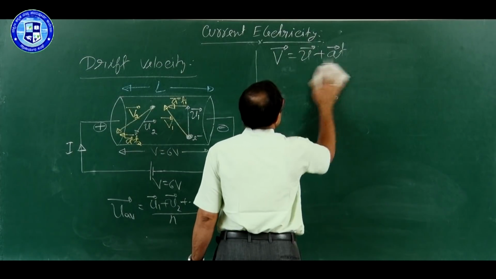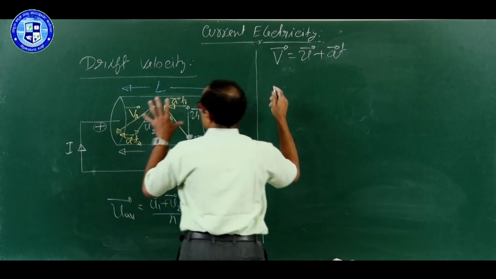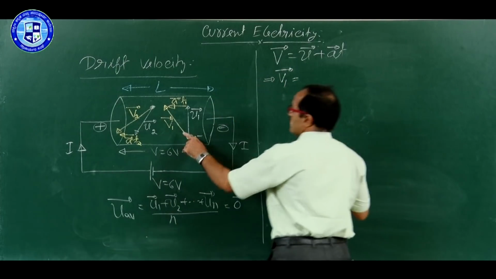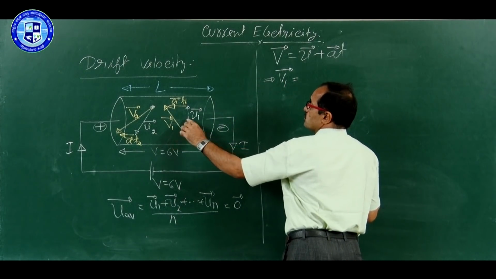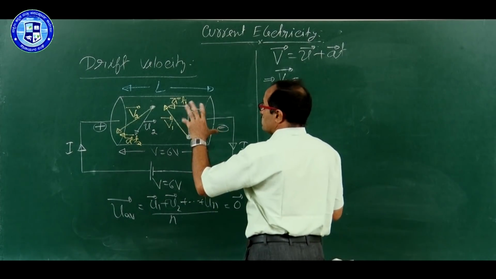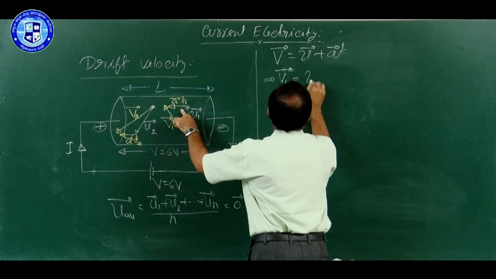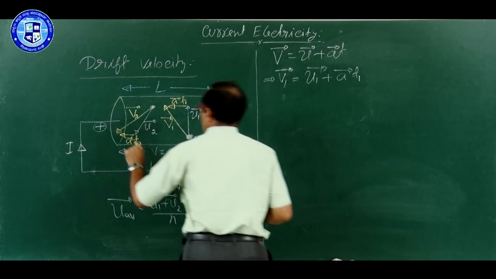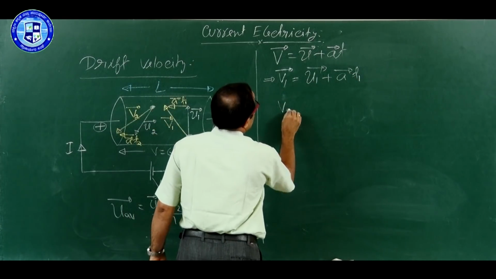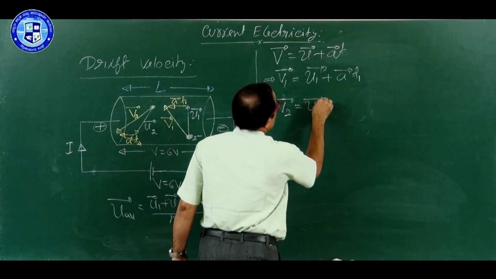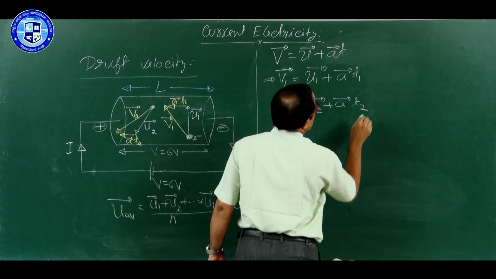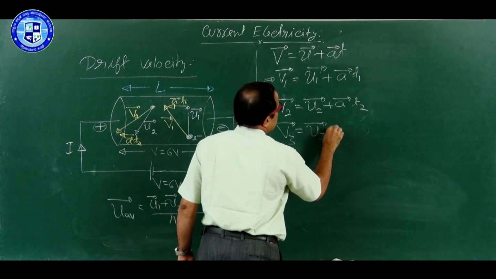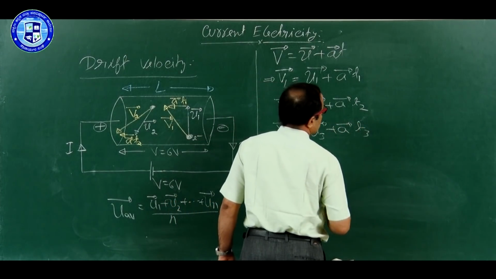Therefore, if we apply this equation for the free electrons, we can write like this: vector V1, the velocity of the first electron due to thermal motion and accelerated motion between the two collisions, is equal to U1 plus vector A into T1. For the second electron, V2 equals U2 plus vector A into T2. For the third electron, V3 equals U3 plus vector A into T3.